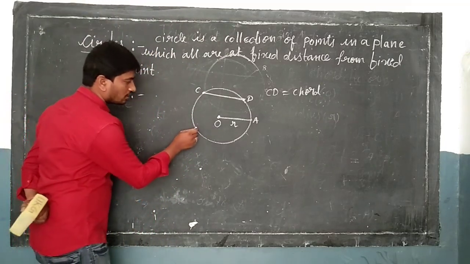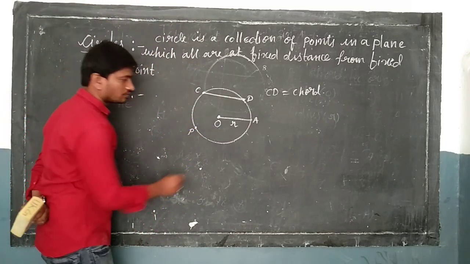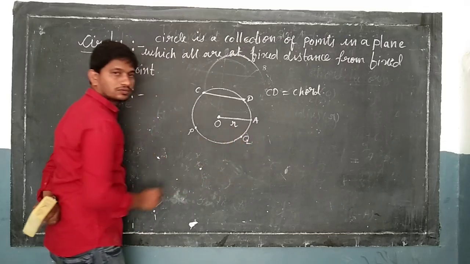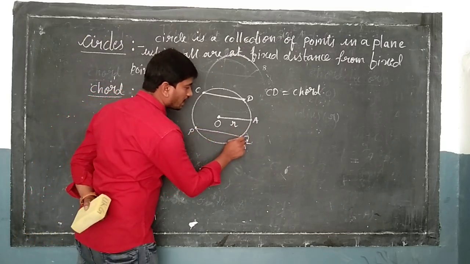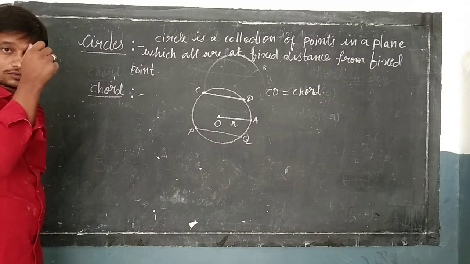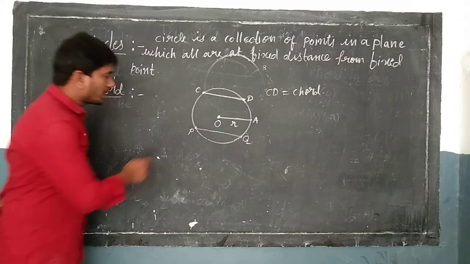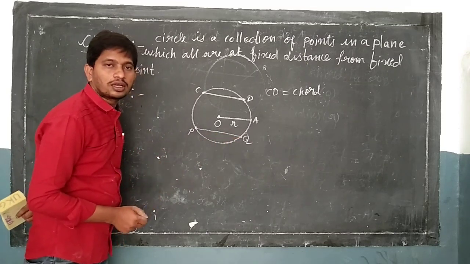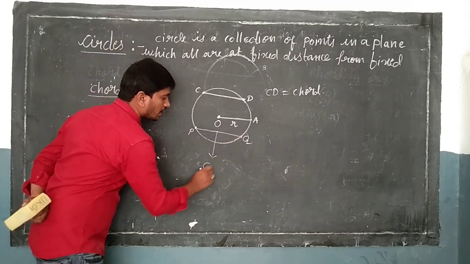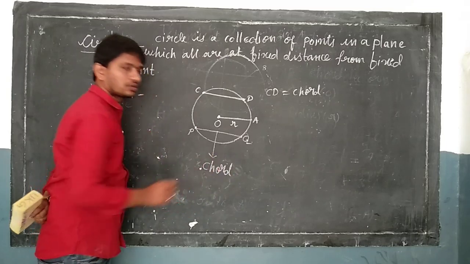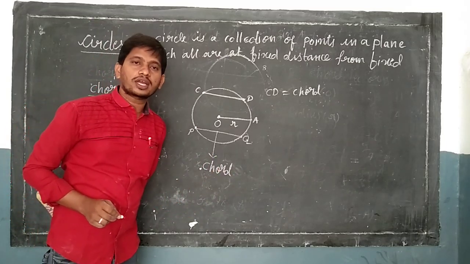For example, this is point P and this is point Q. Let me join point P and point Q. PQ is a line segment joining any 2 points on a circle, hence PQ is also a chord.